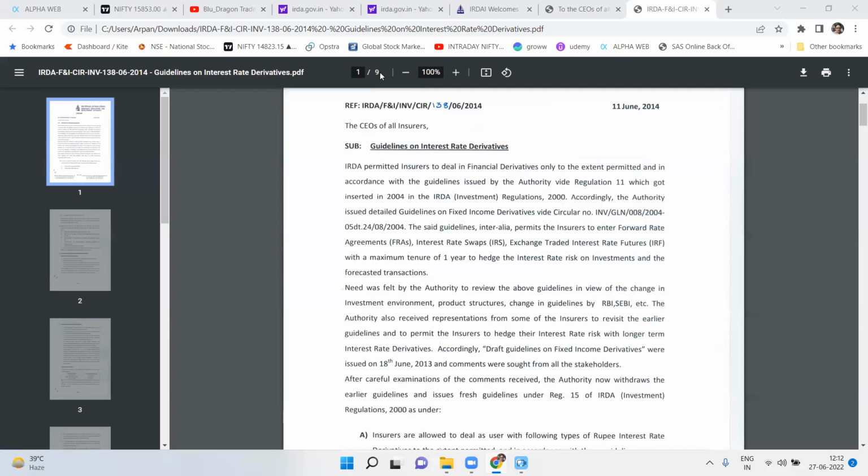Now what we will do is determine the industry exposure for exchange traded futures. FRAs and IRS, as I mentioned, are over the counter contracts and they are not traded on the exchange. But exchange traded futures are, obviously, traded on the exchange, right? So for these, the industry exposure will be determined by the central counterparty. The central counterparty is the clearing corporation, right?